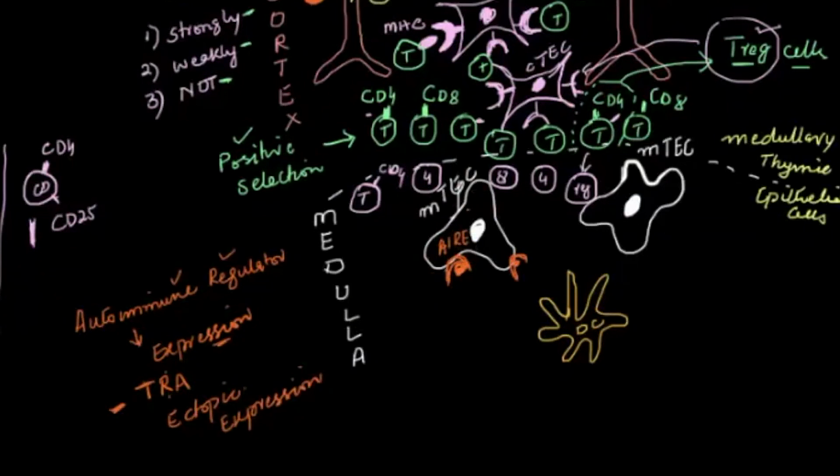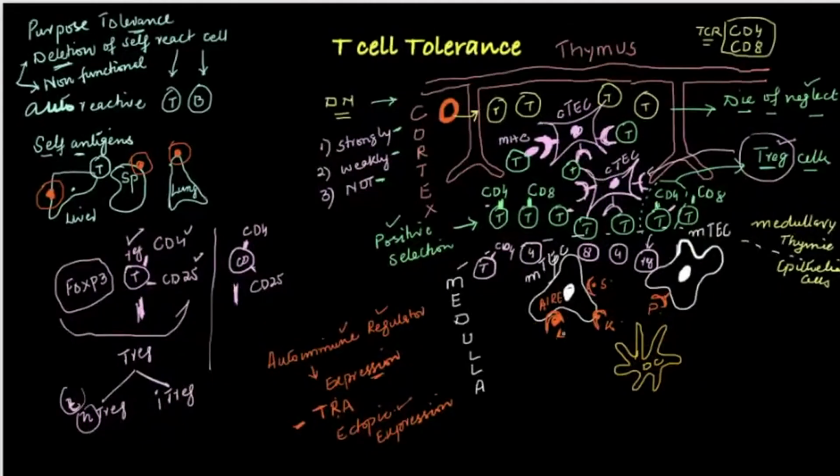Let's say I will now write here L means liver, K means kidney. They will express now kidney antigen. Here S means spleen antigen. And this one is now expressing P, pancreas. They can express pancreas, spleen, kidney, lungs, any antigen on their surface, and that's why it is called ectopic. Ectopic means it's not happening in the right place, somewhere else. The kidney is somewhere else, the lung is somewhere else, but its antigen is expressed by these cells.